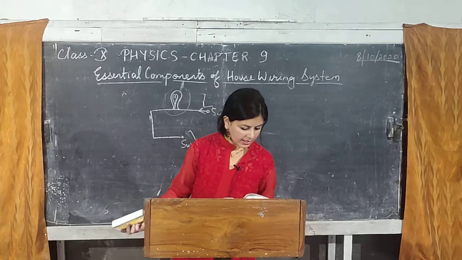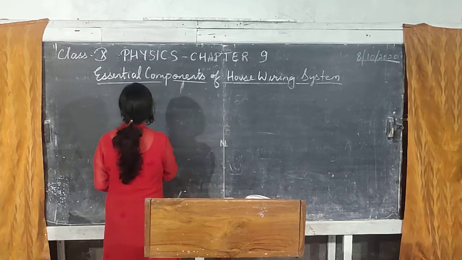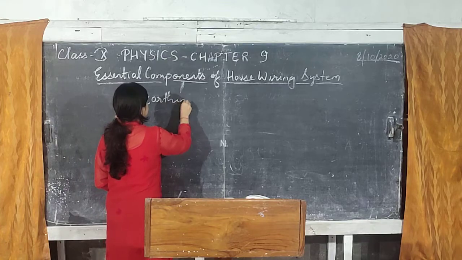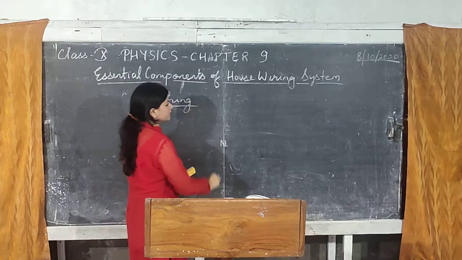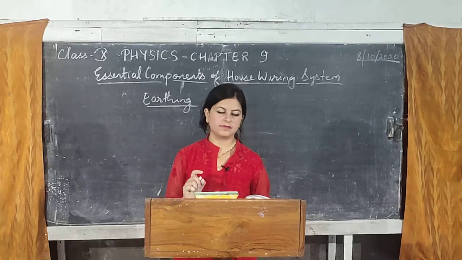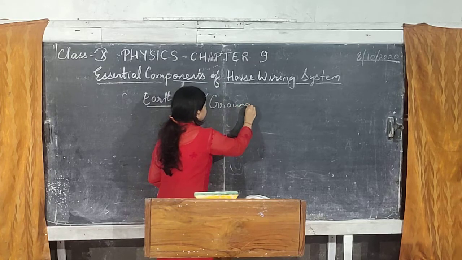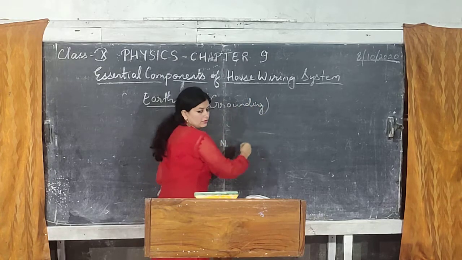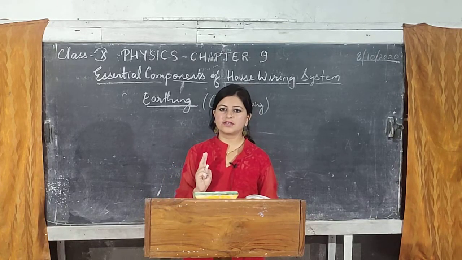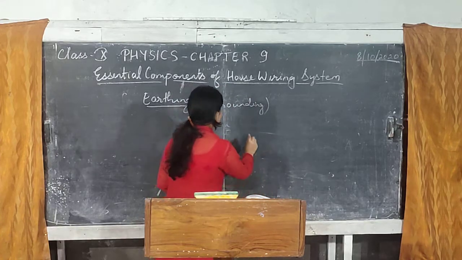Then coming to earthing or grounding. Earthing means connecting a terminal of the appliance or the main supply to the ground. So it is also called grounding. Why is earthing done? There are two ways of earthing to be done. One is local earthing. How is local earthing done?